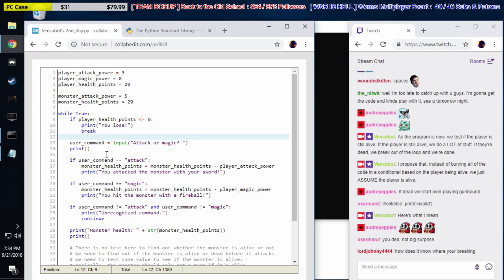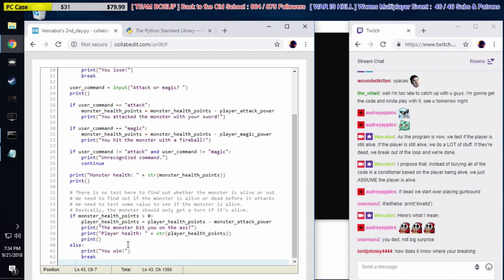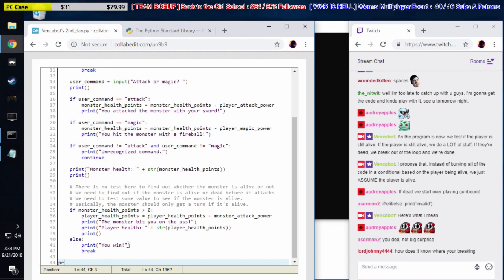Lurton says, how does it know where you're breaking? The code flows from top to bottom. So basically, when we say break, it means end this while loop. Get out of the while loop. So actually, here's what I'm going to do. I'm just going to explicitly end the while loop. We're going to go down here to the end of the code on line 43, and we're going to say print game over.